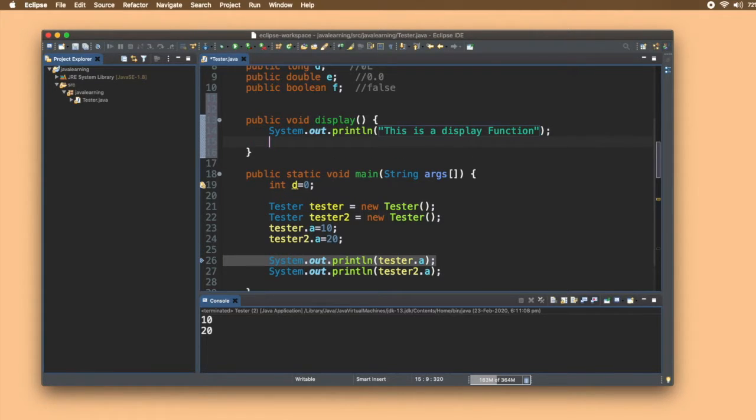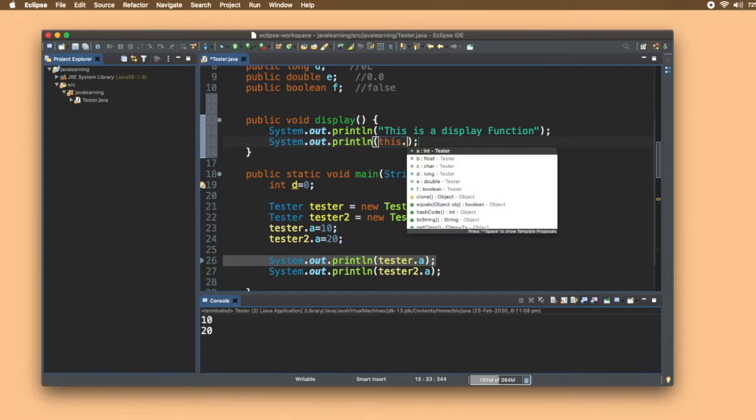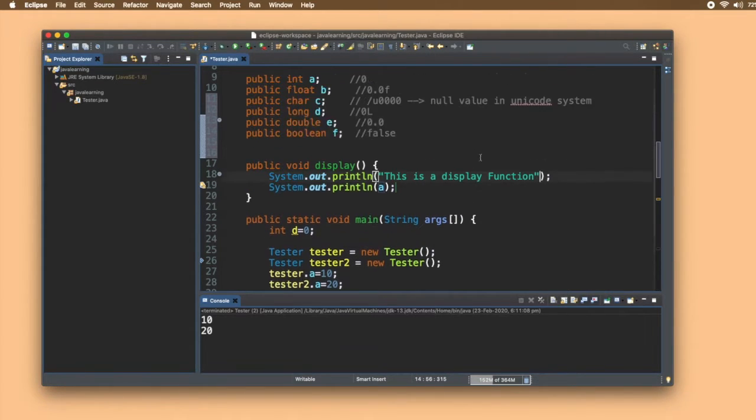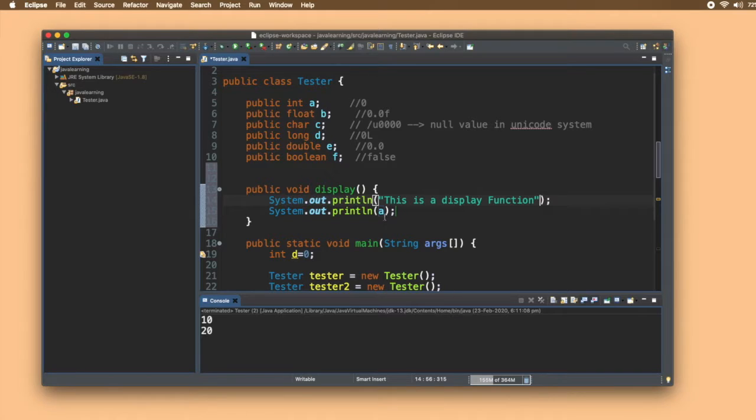Let's also print some values like a. I didn't mention any object here, because this method is able to access these variables since they are local to the class.